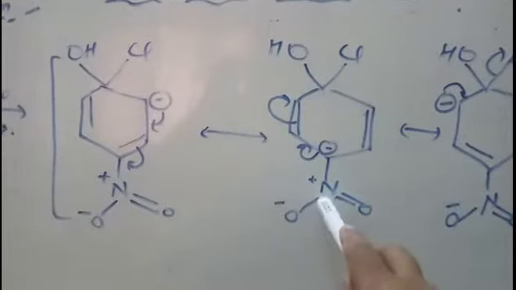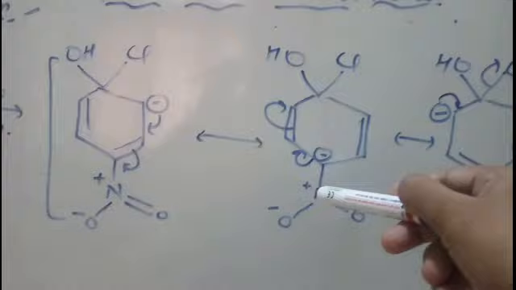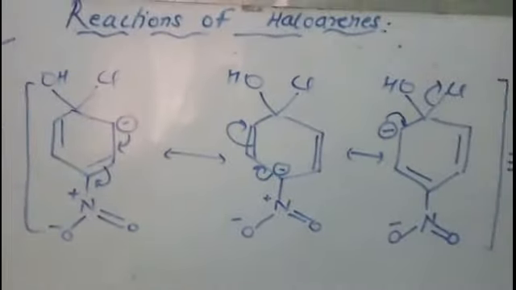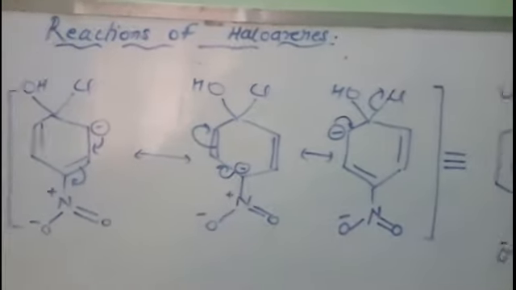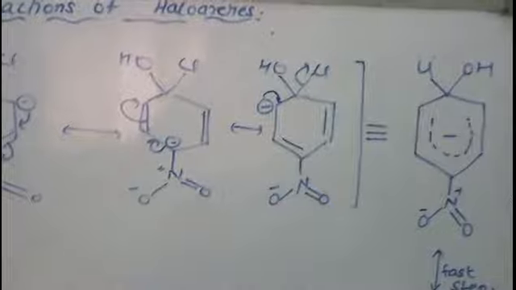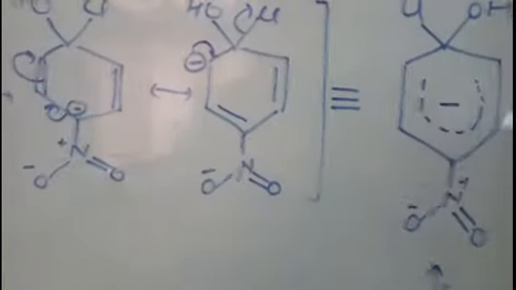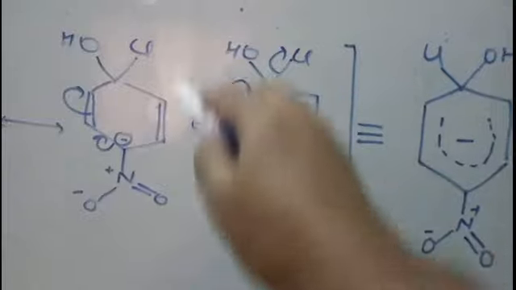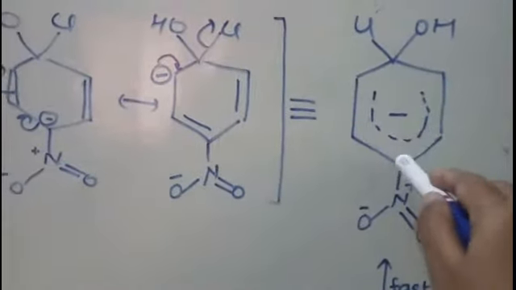Since in this nitro group the nitrogen is electropositive, it will withdraw electrons from the benzene ring. Hence the electron density will reduce and resonance stabilization will take place. The stability of the anion which is formed will be more, hence the reaction will be carried out at milder conditions. And further, this is the resonance hybrid, where since this negative charge is not completely delocalized in the ring, we have made here a half ring. So this is the resonance hybrid.